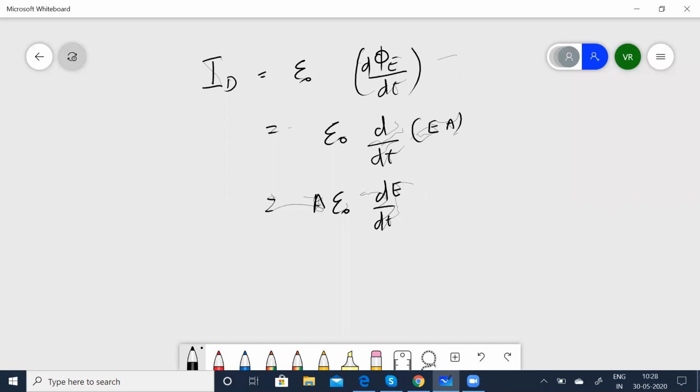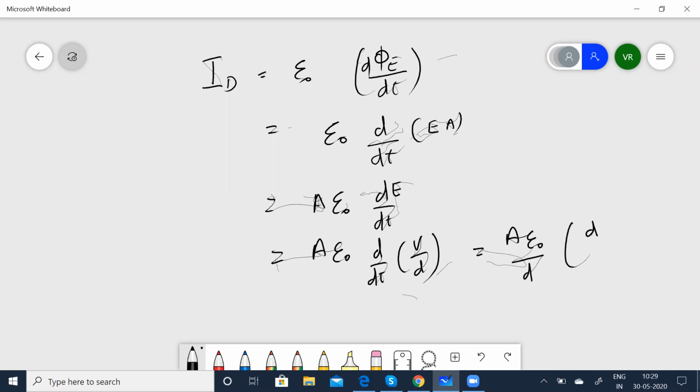But you know, E is again V by D. So I will write this as A epsilon 0 into d by dt of V by D. Again, D is a constant, so I'll take that outside. So that becomes A epsilon 0 by D into dV by dt.